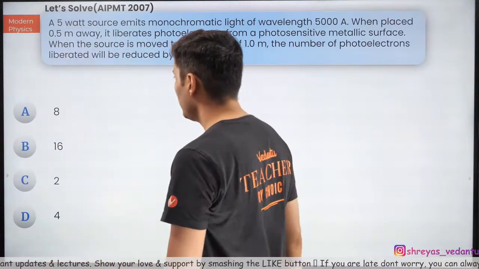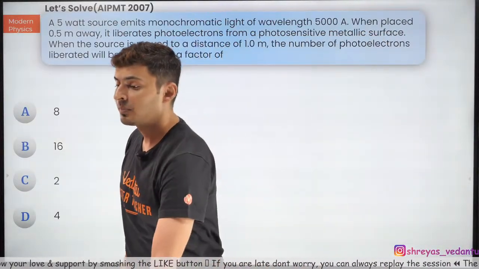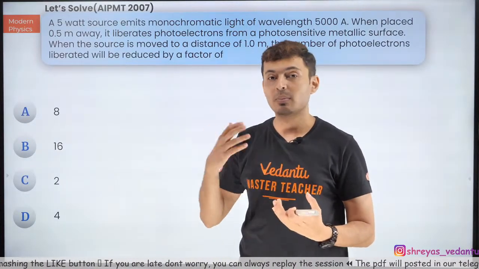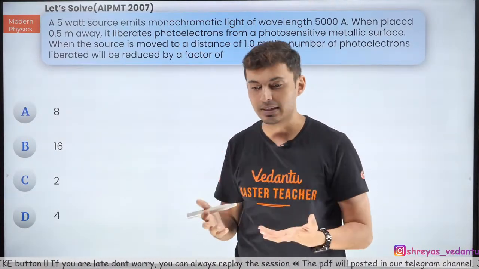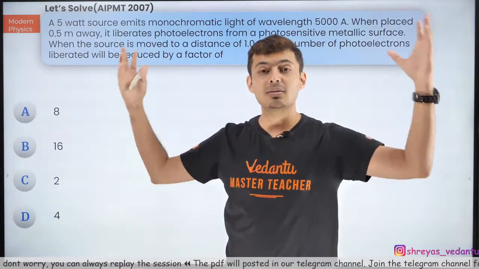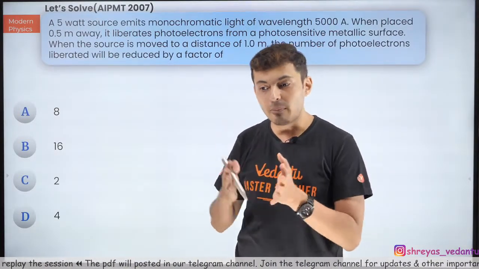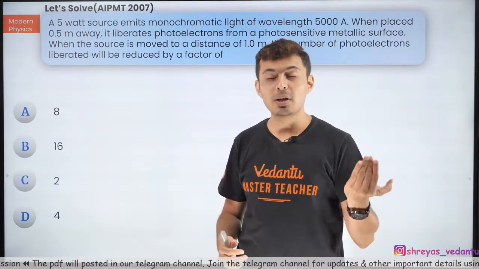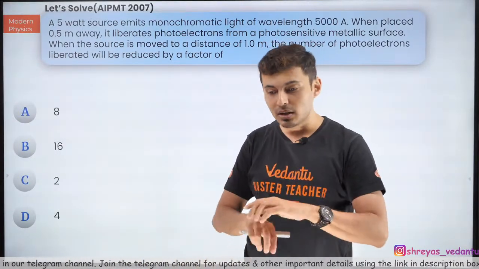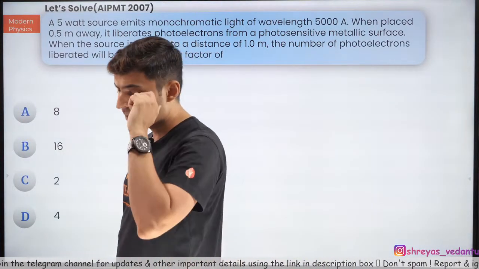Hitakshi was asking why not A for the previous question, straight line shifts to the right. It will not shift, Hitakshi, because when you change the intensity, the number of photons will increase or decrease. When you change the number of photons, the number of electrons will increase or decrease, but each electron will still have the same energy. It's just that the quantity will change. So stopping potential is only dependent on the kinetic energy of an electron, not the total number of electrons. So that's why it will not be affected. Okay, cool.